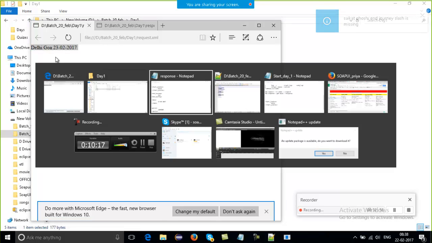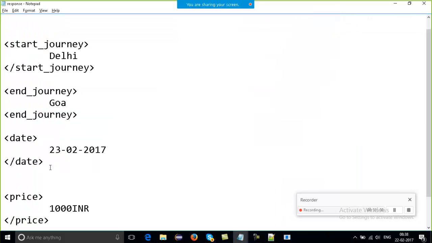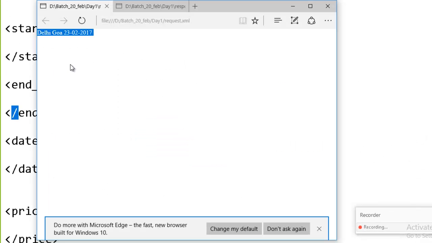Okay, end journey. Oh yes. So this is, as I said, a tag based language, and everything should be fine. This is a very minor mistake, it should be there. Okay, so this is my request, it's a request.xml which a user will send.